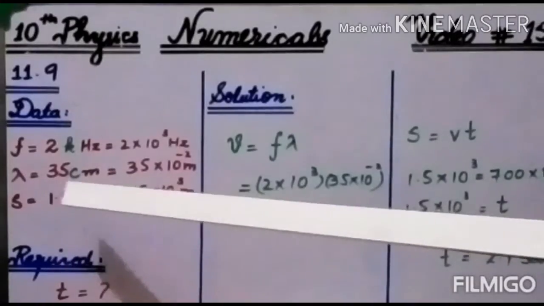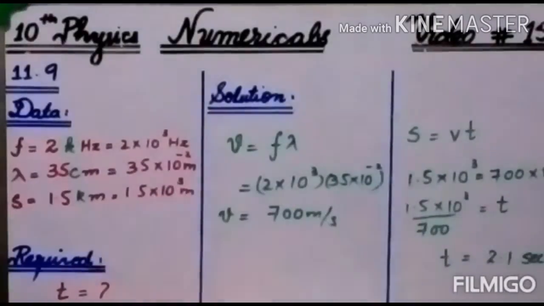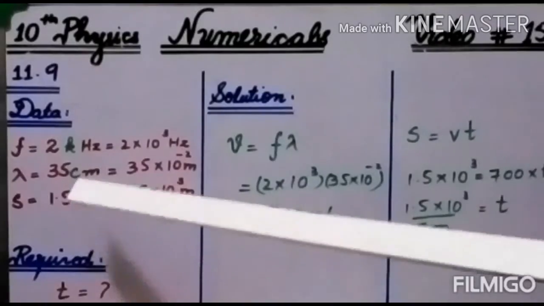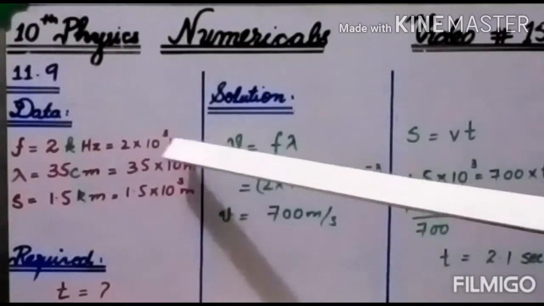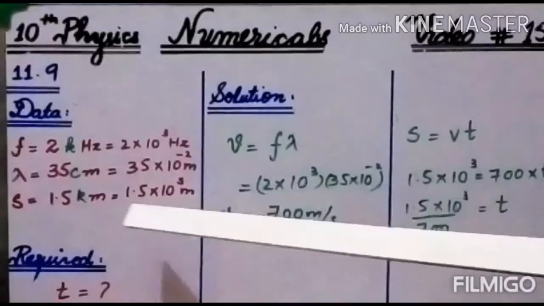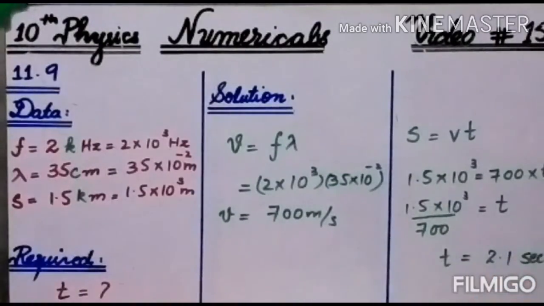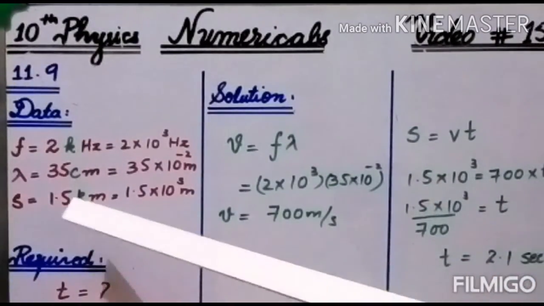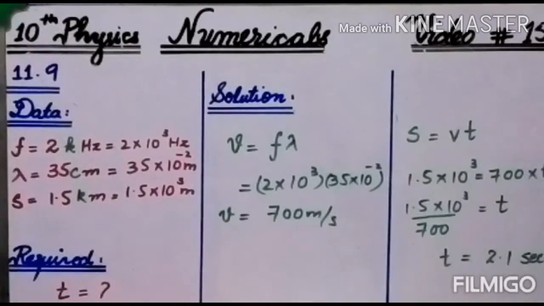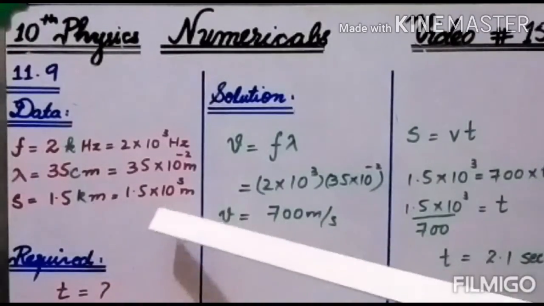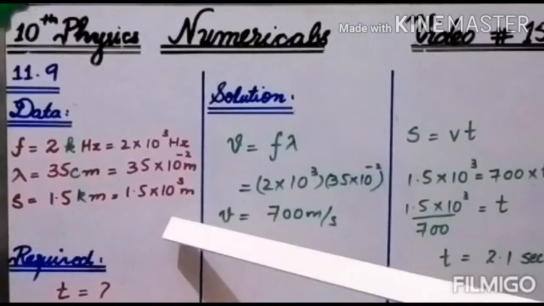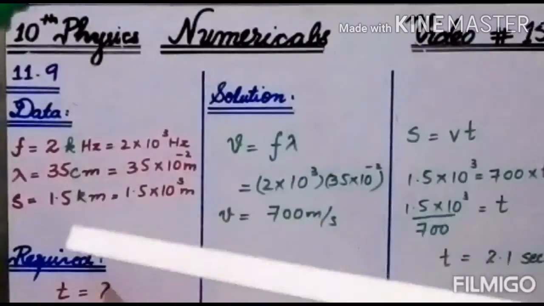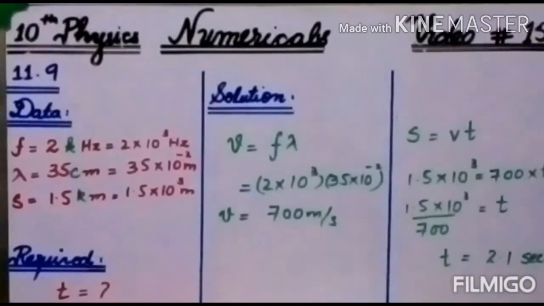Next, wavelength is 35 centimeter. Again, centimeter is not standard international. Instead of centi, we will put the exponential 10 power minus 2. It will be 35 into 10 power minus 2 meters. Distance traveled by the wave is given to be 1.5 kilometers. Again, kilometer is not standard international. Instead of the kilo, we put the value of the prefix, that is 1.5 into 10 power 3 meters. All the three prefixes were present in your 9th class book in the prefix table.